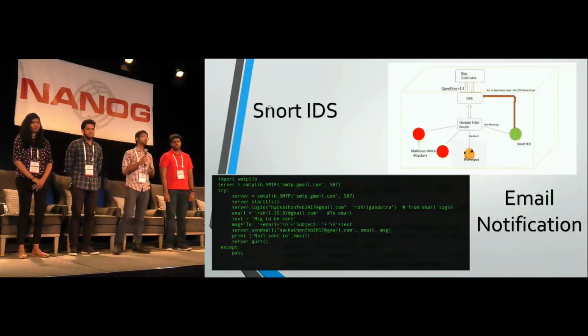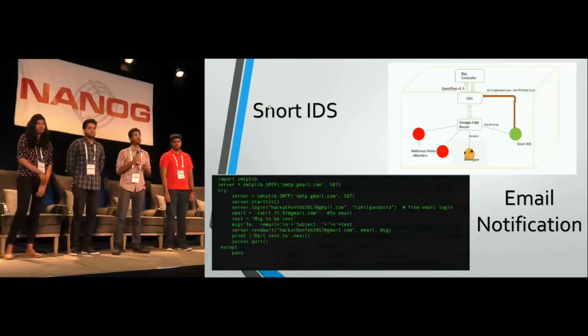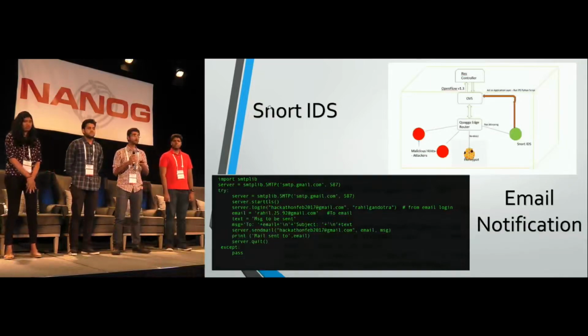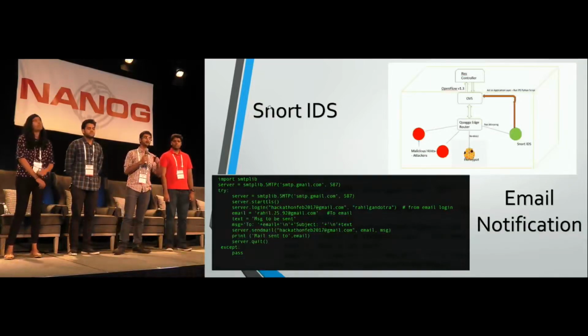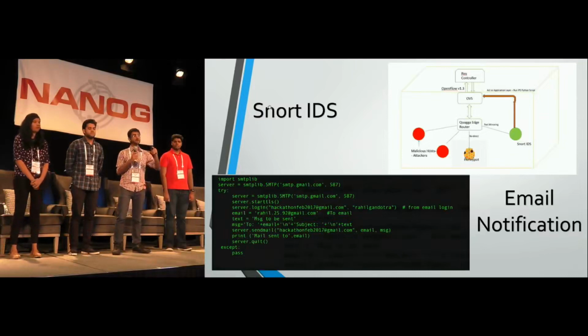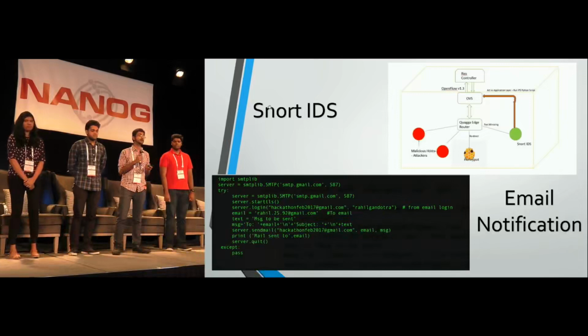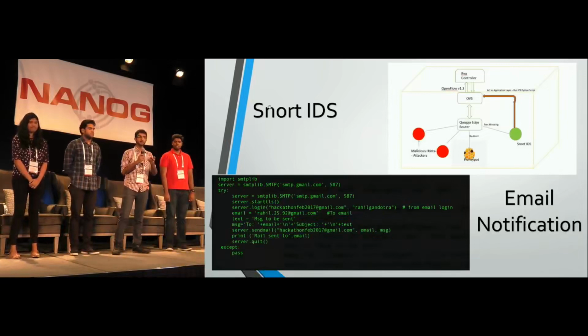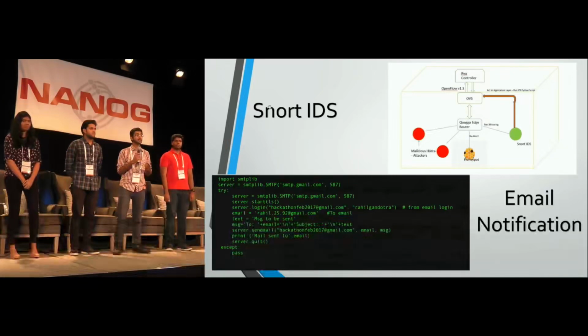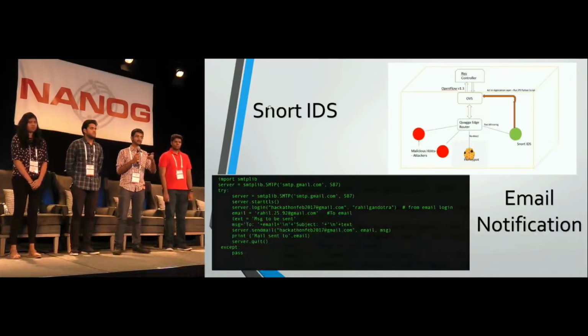Also, we didn't want to ignore security, so we had a prototype of Snort IDS. So basically we have the edge router, Quagga router, and if an unrecognized peer is trying to establish neighborship on port 179 or any type of malicious traffic is trying to reach the edge router, that can be directly mapped and tracked via the Snort IDS.